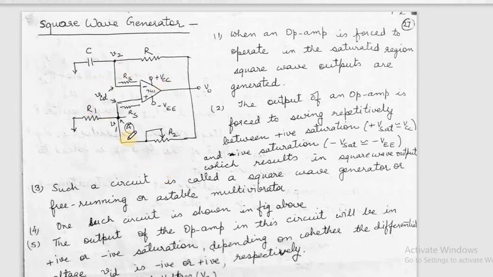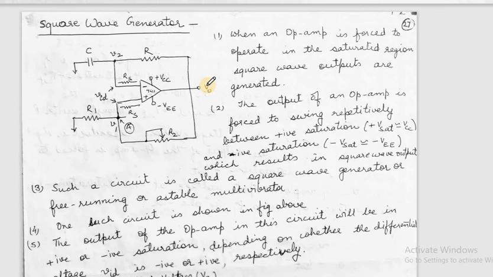This type of circuit behaves like a square wave generator. Now how will it generate a square wave? If we do not provide any feedback to the 741 op-amp, we know it has very high gain, and it switches either to the positive state or the negative state depending on whether the input is applied to the inverting end or the non-inverting end. So this is the basic outline of a bistable multivibrator. The output will switch from positive saturation to negative saturation, and as a result we'll get a square wave.